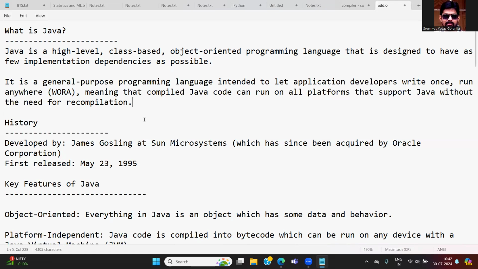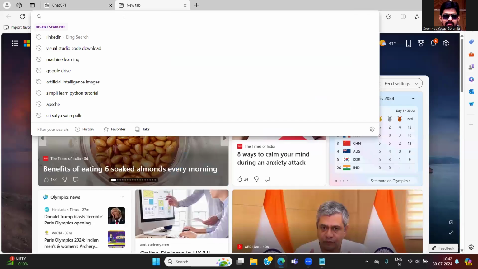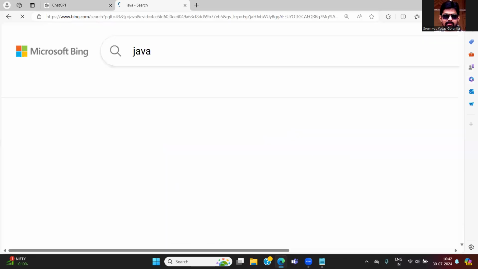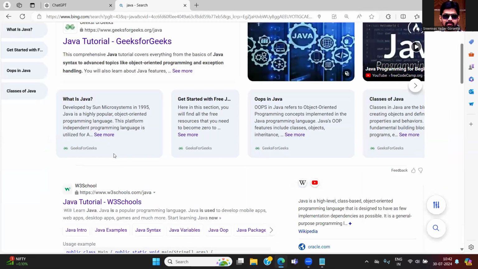So let us go with the history of Java. Java was developed by James Gosling at Sun Microsystems, which has since been acquired by Oracle Corporation. Now Java is available from Oracle Corporation. You can see that. And the first release of Java was May 23, 1995. This is a simple history of Java. So if you want to see Java, you can see it at Oracle Corporation. When you search for Java, it is available from Oracle. You can find Java in Oracle.